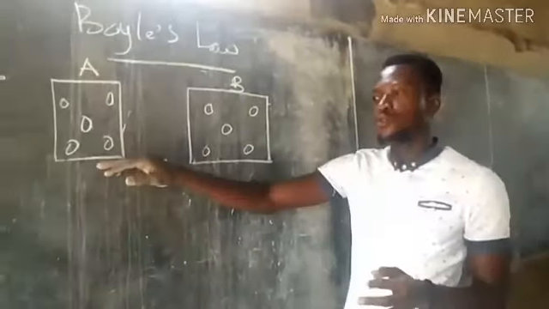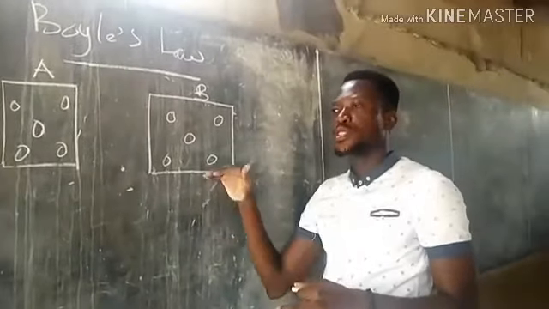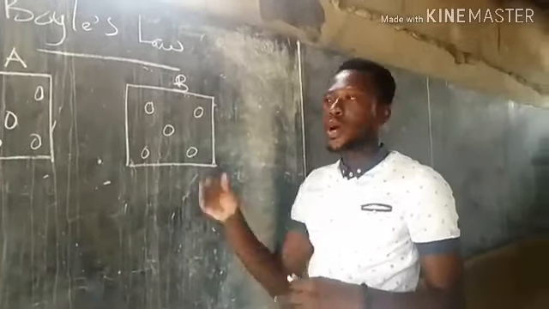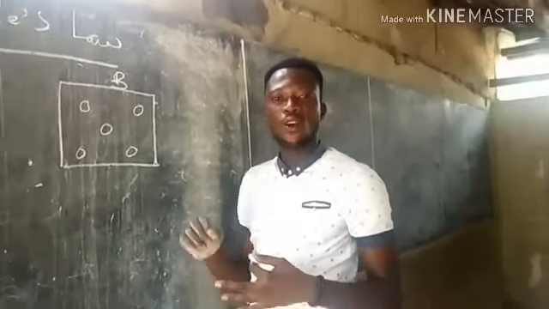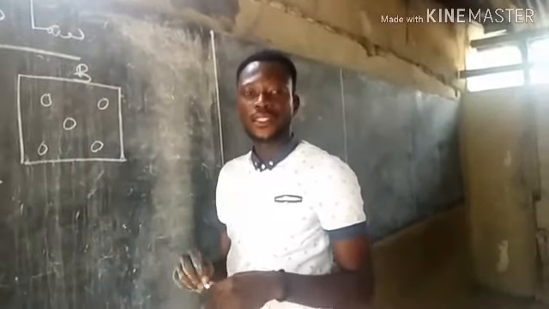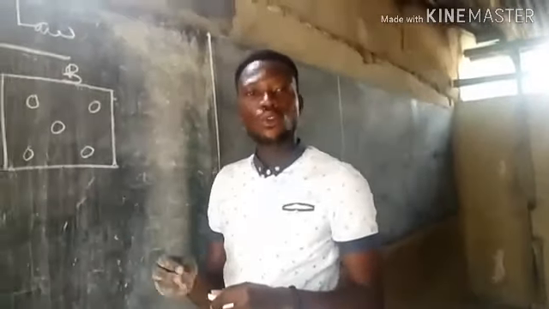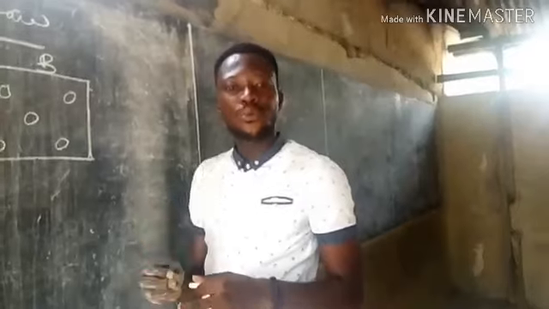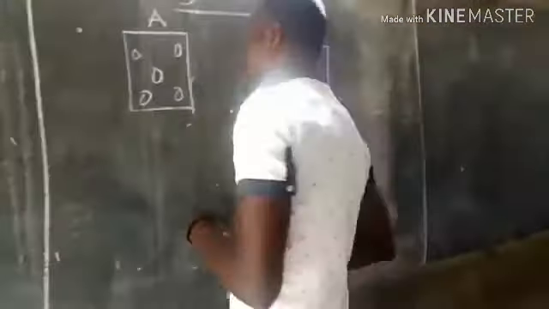The smaller the volume, the greater the pressure generated. And the greater the volume, the smaller the pressure generated. So back to Boyle's law once again. It states that the pressure of a fixed mass of gas is inversely proportional to the volume of the gas when temperature remains constant. So mathematically, we can write this expression.